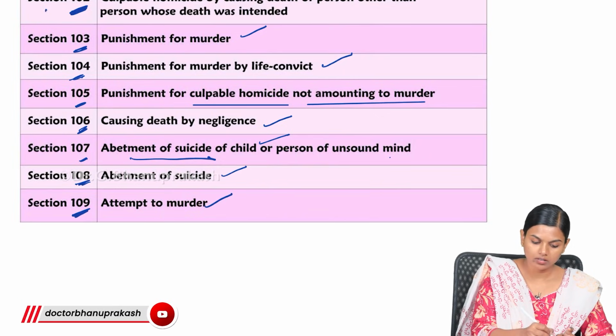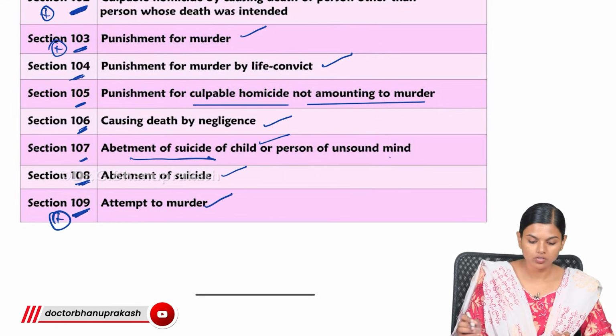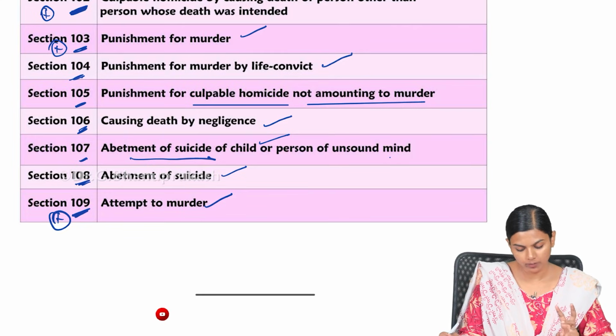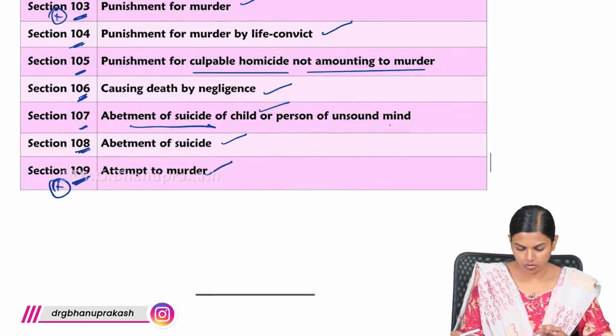So here these 3 are very important. First is culpable homicide, murder. 103 is punishment for murder. 109 is attempt to murder. So these are the important BNS sections that we have to know.